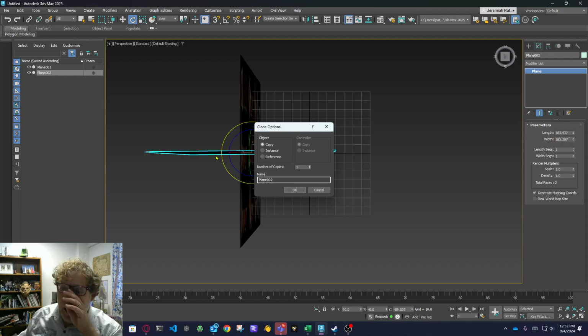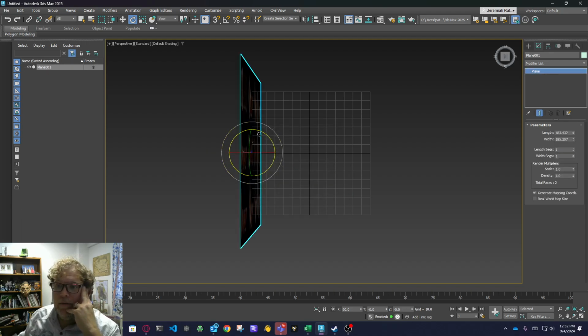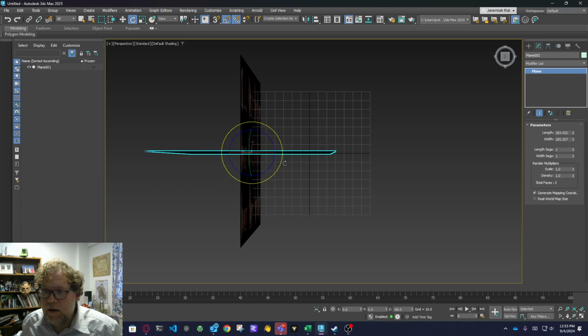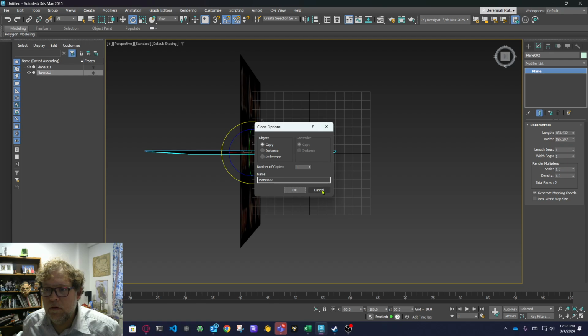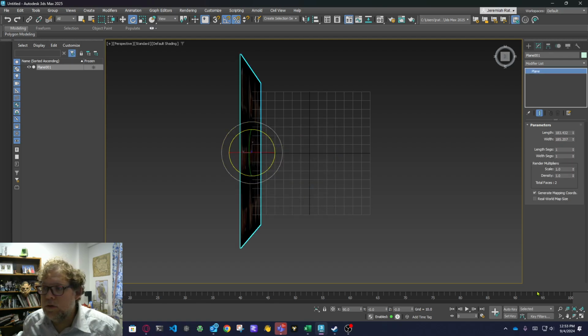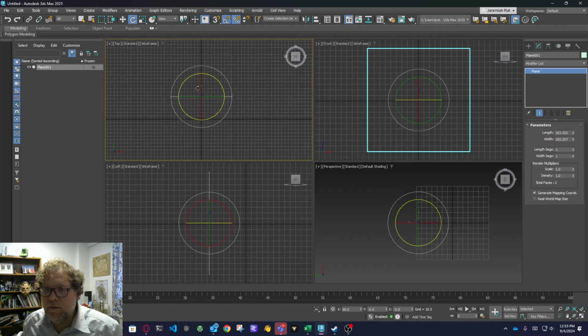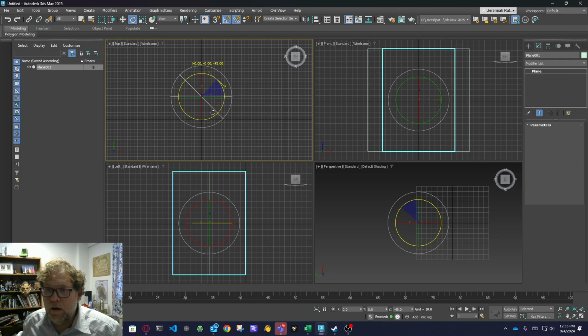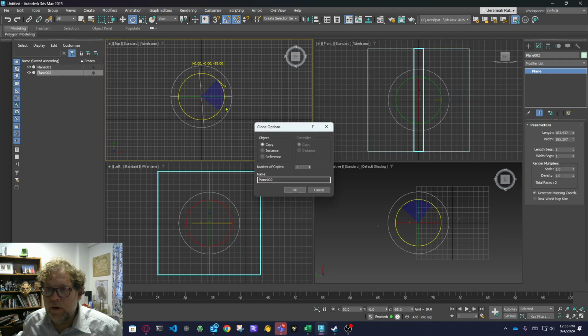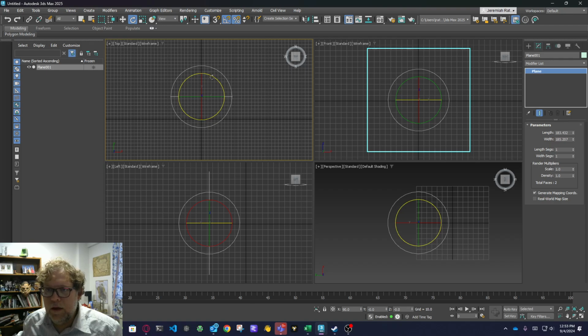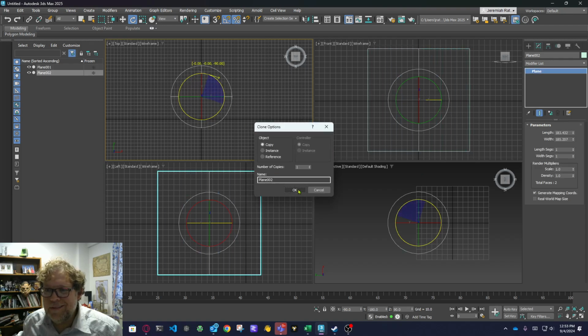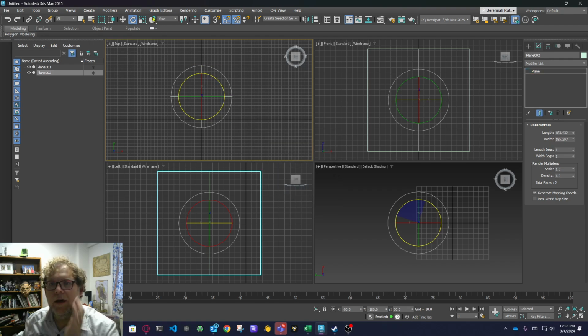Now notice, I'm just guesstimating. If I wanted to get it perfect, I could turn on the snapping, which is the percent and angle snap, and then I could make sure that this thing was clicking to 90 degrees. Okay, so we'll just try it again. I could also turn it in one of my orthographic views, which might even work better. Here you go, to 90 degrees. Oops, or 85 if you mess up. 90 degrees. Hit copy, okay.